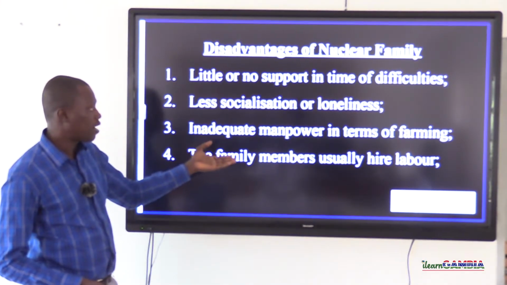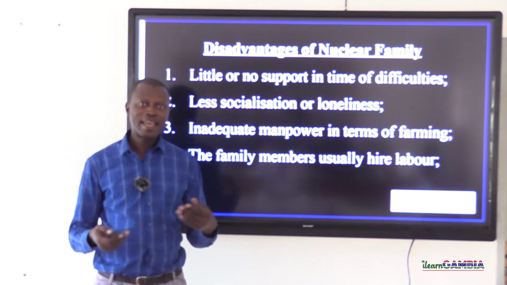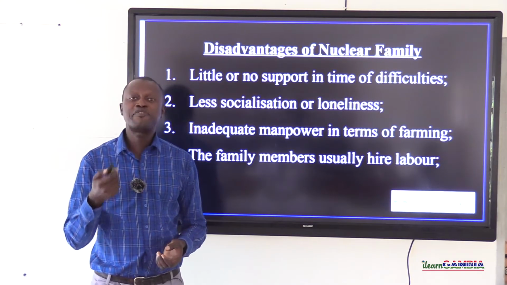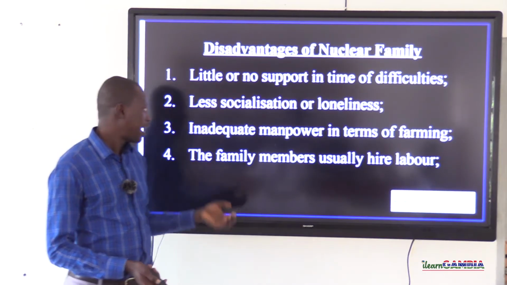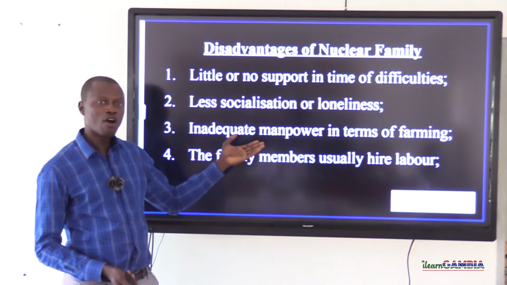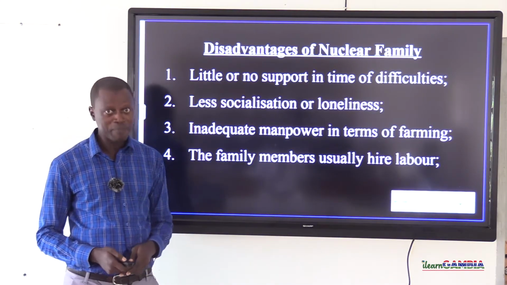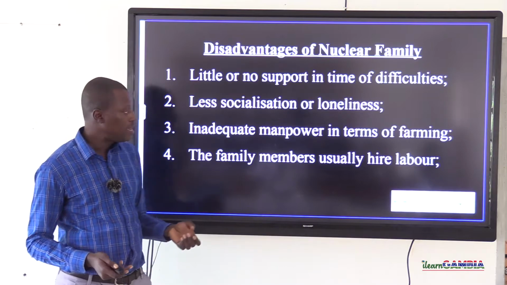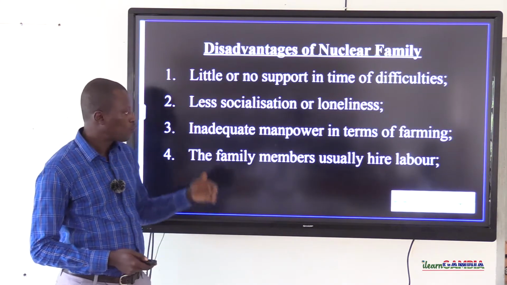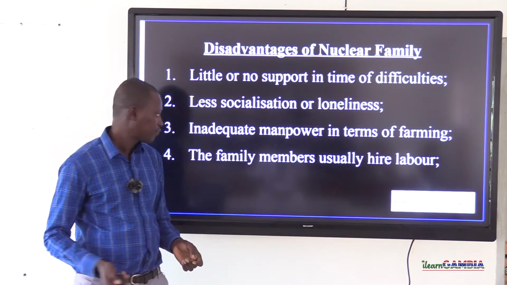Inadequate manpower in terms of farming. Like if the head of a nuclear family system, for example, is a farmer by profession, it will take him or her a long duration to do all the activities on his or her farm. Why? Because the manpower capacity that should come to his or her help on that farm isn't much.